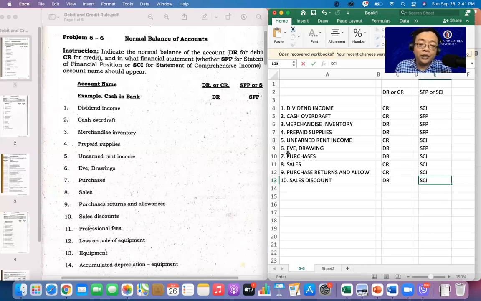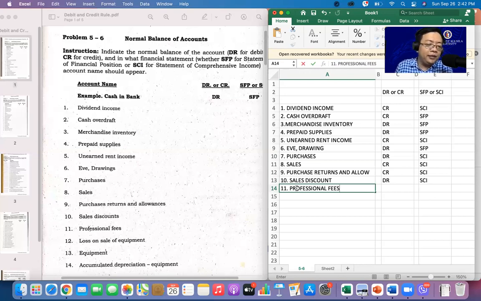Don't worry for number 7 to number 10. We will discuss this in our accounting for the merchandising. Number 11, professional fees. Depende kasi, wala nakalagay na expense. Alright, professional fees.